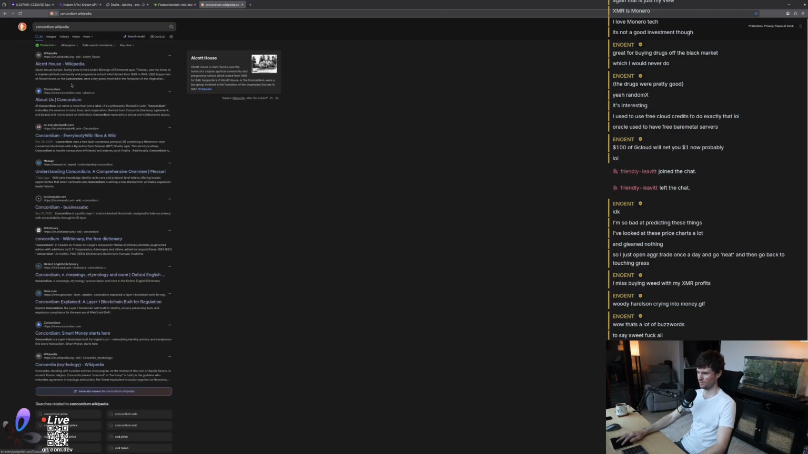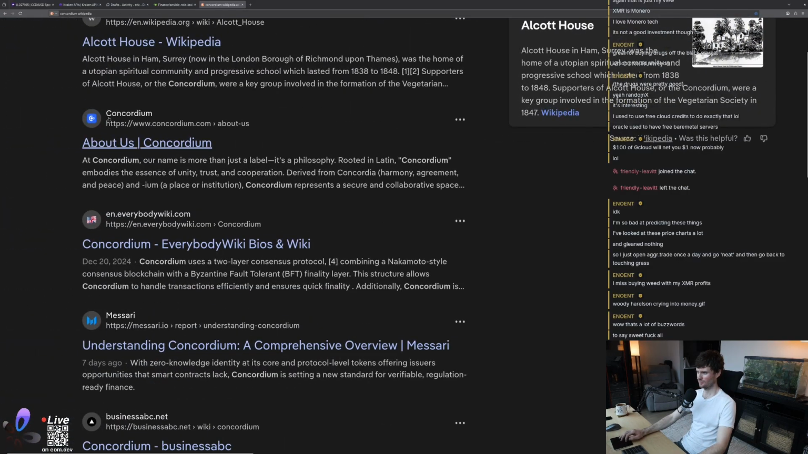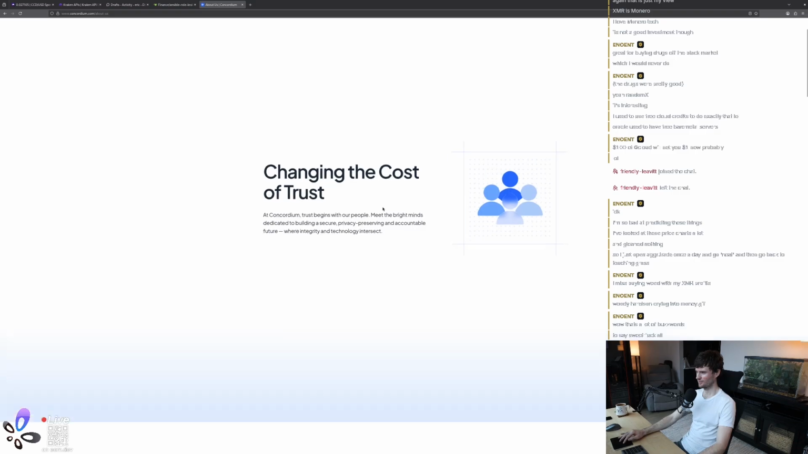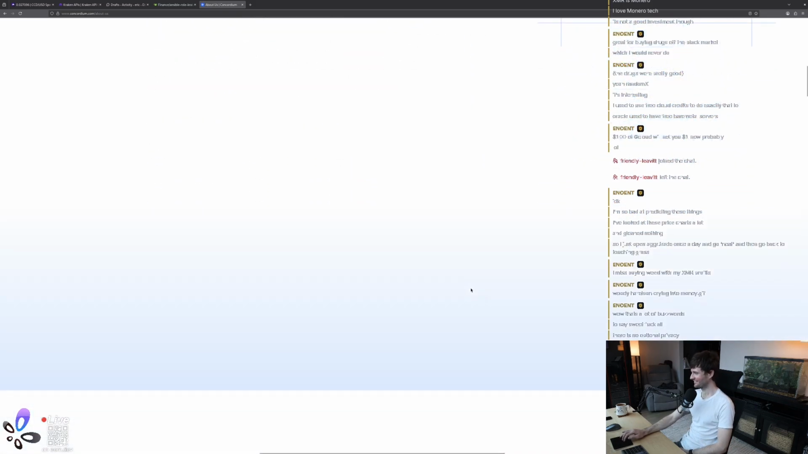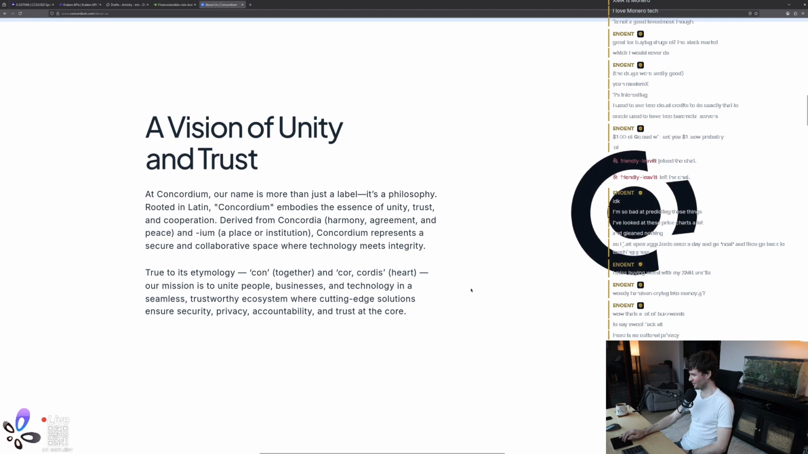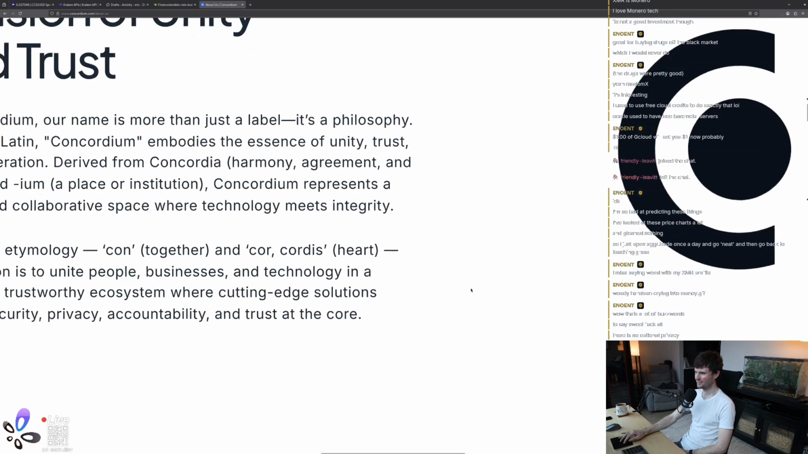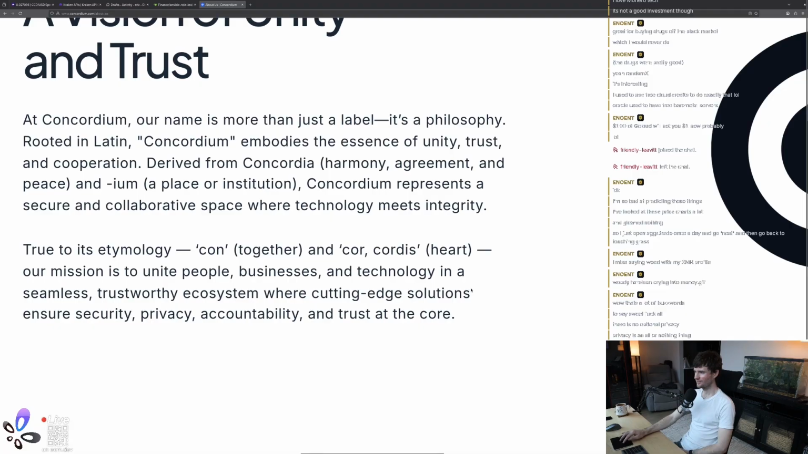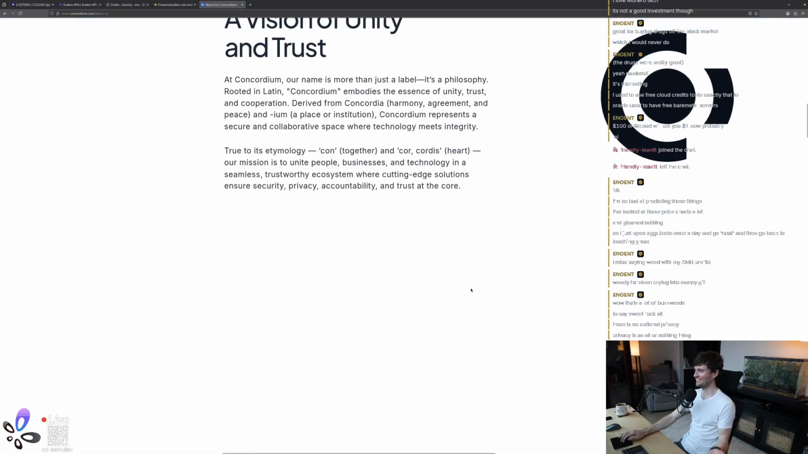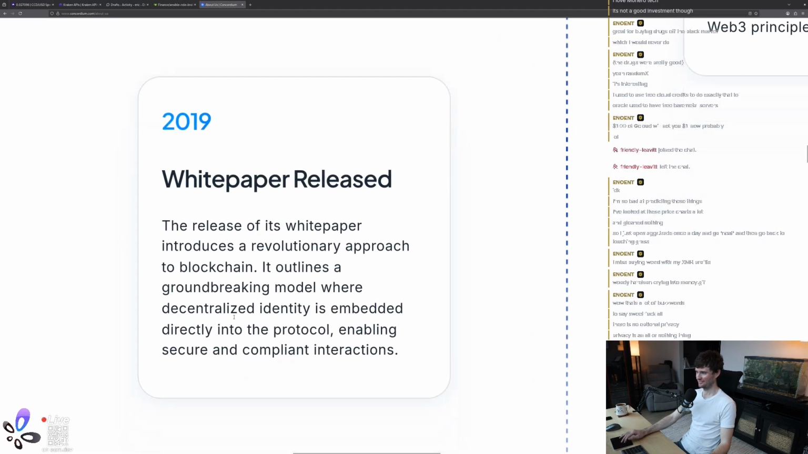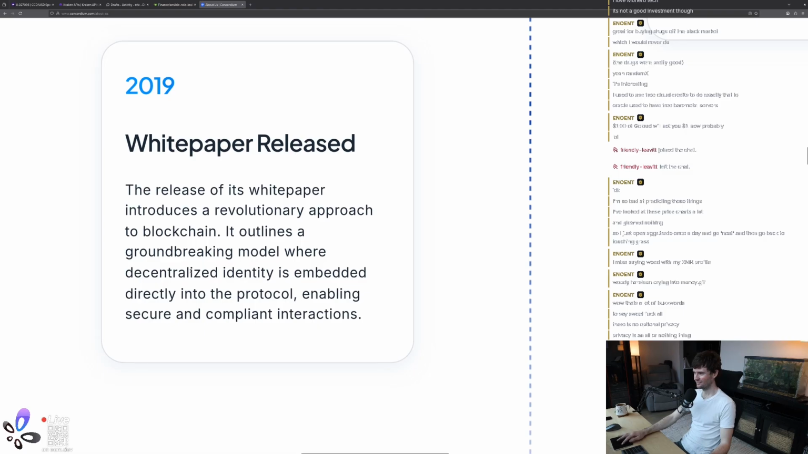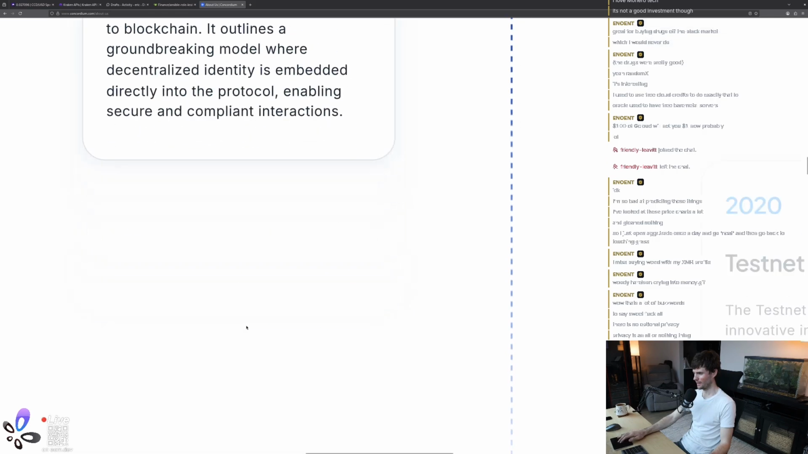Tell us what it is, Wikipedia. What about us? Oh, it begins with people. Okay, well that helps. No optional privacy. It's a philosophy. But what is it? Okay, white paper. Show us the white paper. Decentralized identity is embedded directly into the protocol, enabling secure and compliant interactions. Okay.